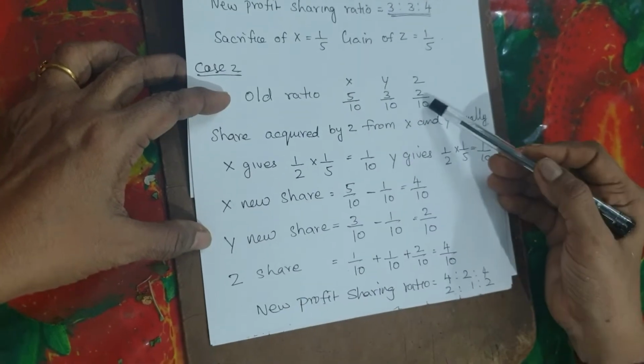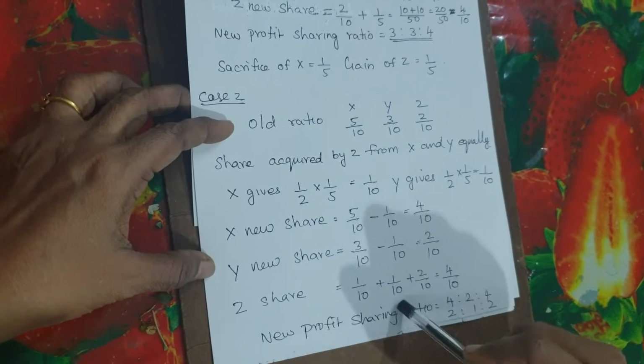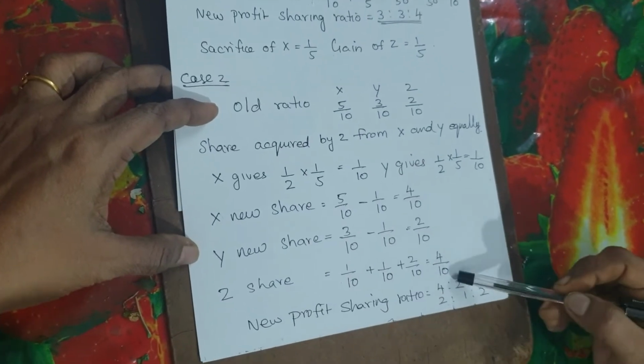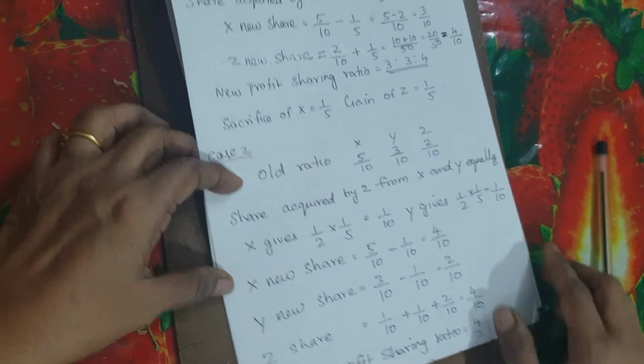Now Z's share, already he is having what? 2/10. Now he is getting 1/10 from X and 1/10 from Y. Put together he is getting 4/10. So the new ratio is 4:2:4 or 2:1:2.